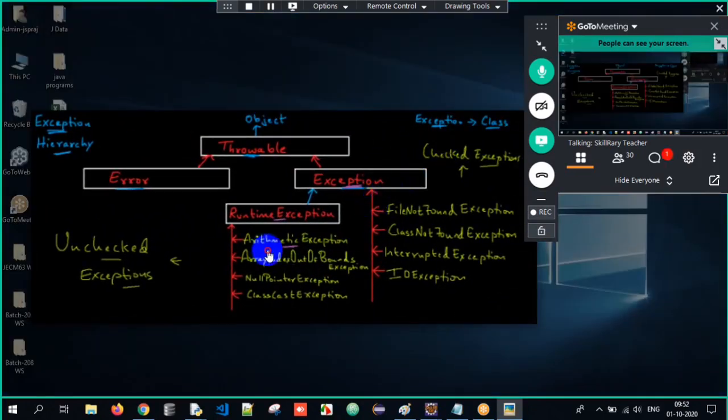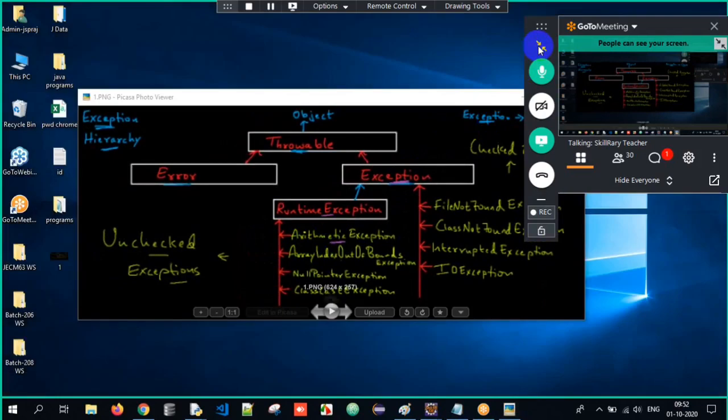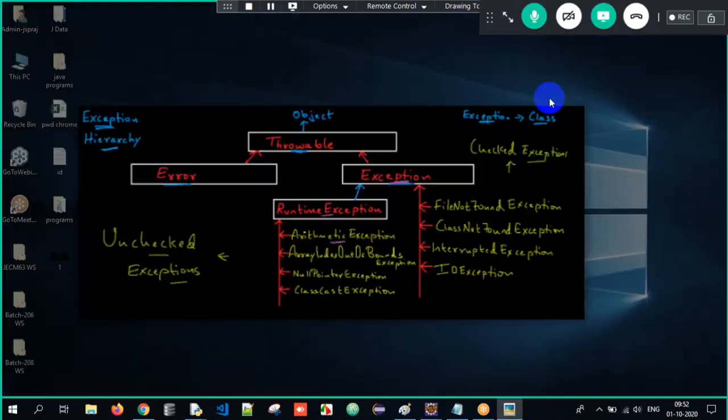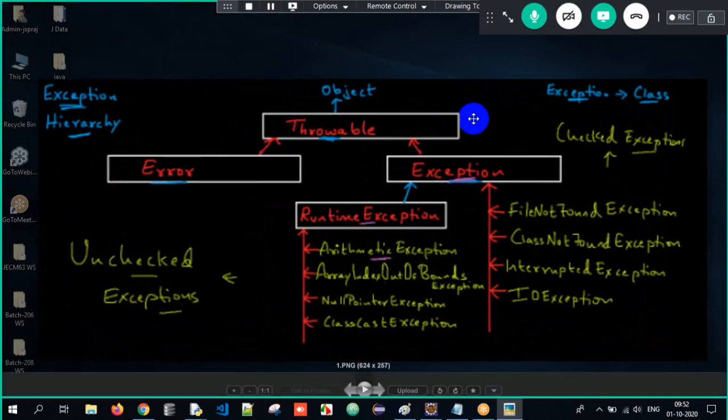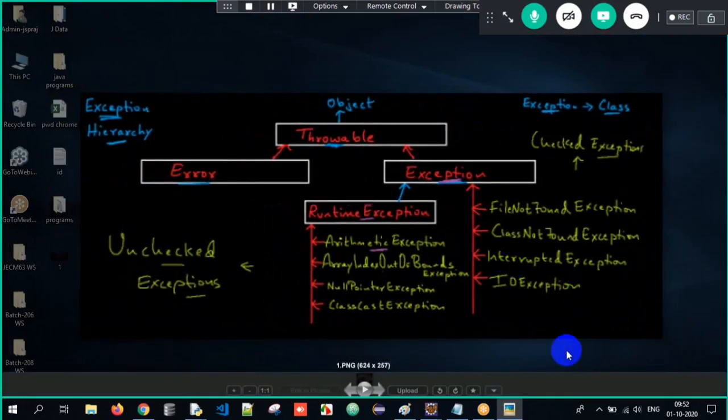So in simple terms here, Object is the supermost class in entire Java. But in the exception hierarchy, which is the supermost class? Throwable. Under Throwable, we have two classes, Error and Exception. We will ignore Error. We are not concentrating on Error here. We are concentrating on Exception here. And you have to always understand one part here. All the exceptions are predefined classes. When I say exception, it's a predefined class. Or you can also create your own exception, that is a custom exception. We will talk about it later.